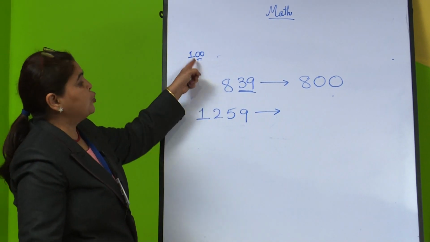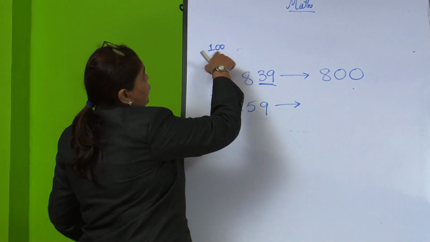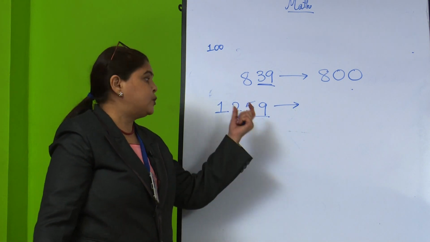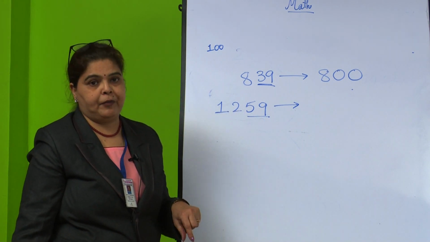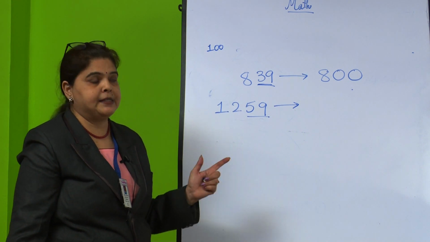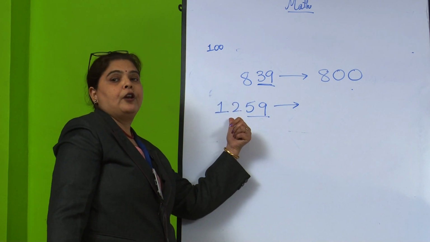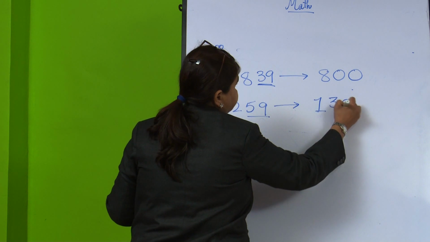Now, again my question is nearest 100. 100 means two zeros, so I will underline these two digits. I have to find out whether these two digits are more than 50 or less than 50. What is it? Yes, it is more than 50. I have to add 1 to the number before it. So it will be 1300.